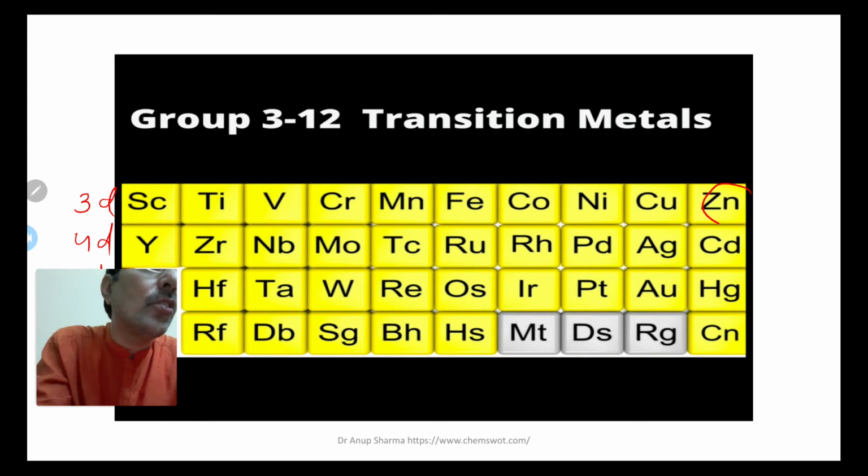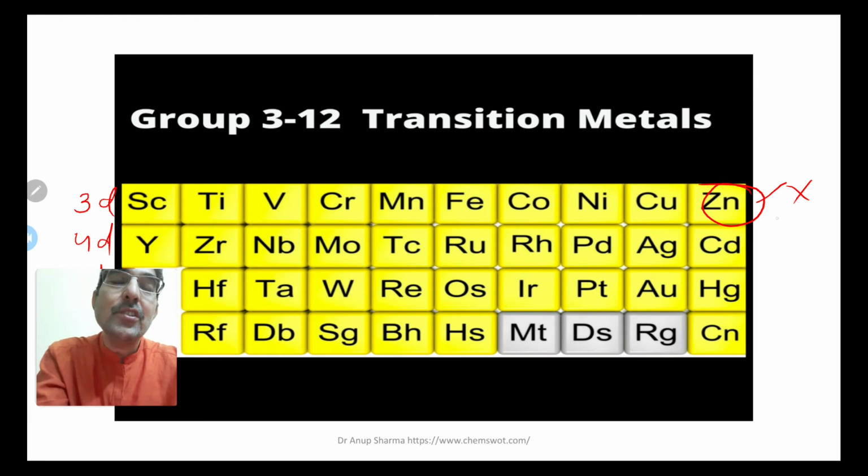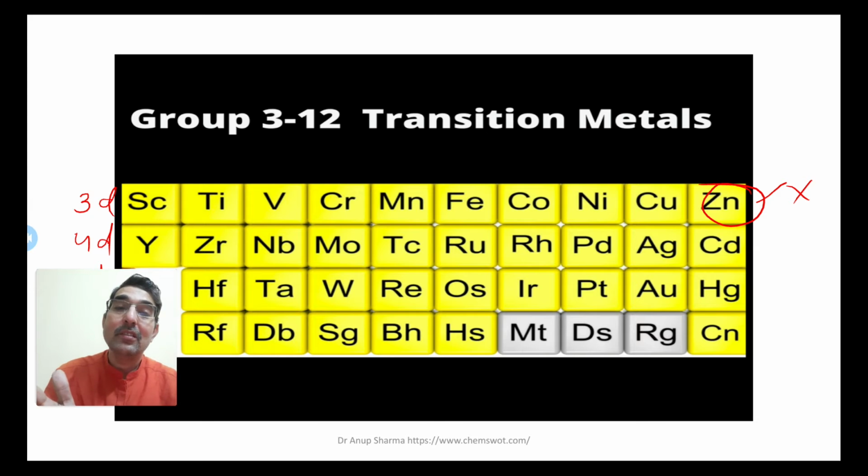However, zinc is not considered a transition element. Why is zinc not considered one? Because in zinc all the orbitals of the d subshell are completely filled. That means there is no transition in the d subshell in zinc.